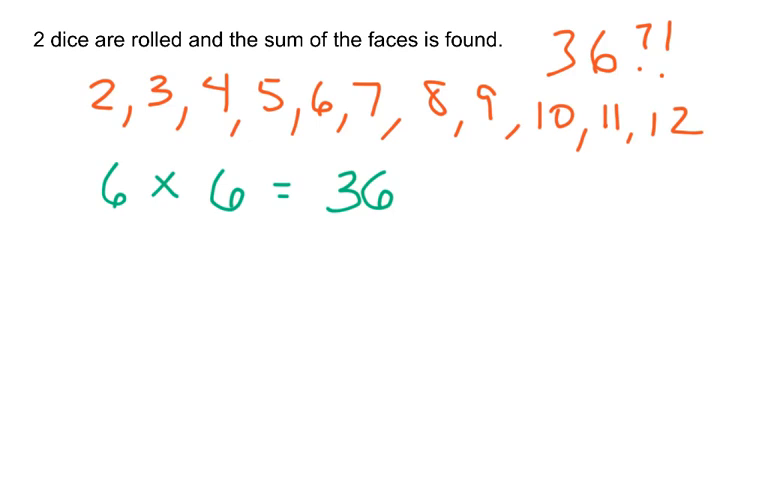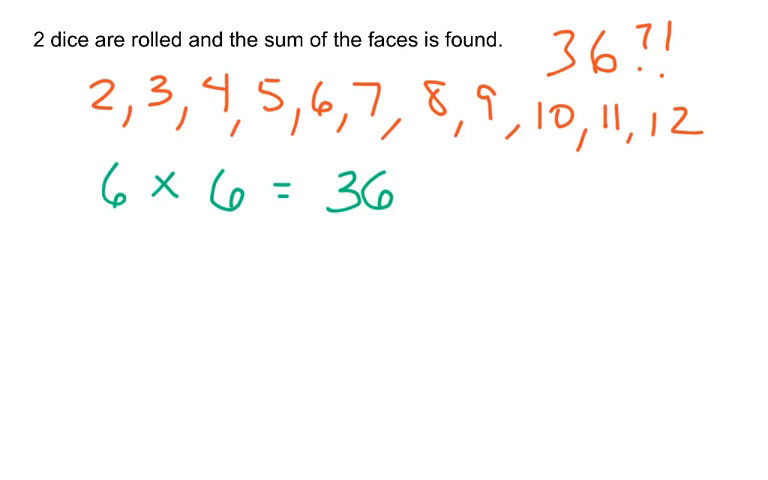Well, hang on just a minute. There's more than one way to roll those numbers. For example, rolling a 3, you could get a 2 on one die and a 1 on the other, or you could get a 1 on the first die and a 2 on the other. So if there's more than one way to roll each of these individual outcomes, maybe there really are 36 possibilities.